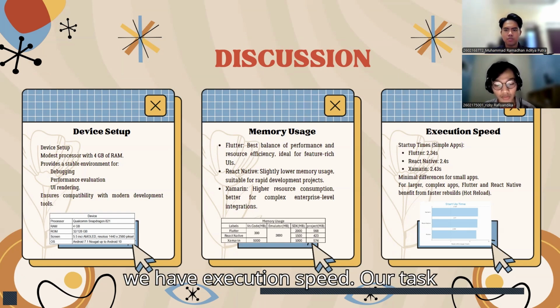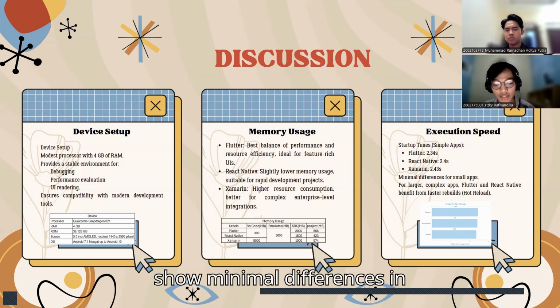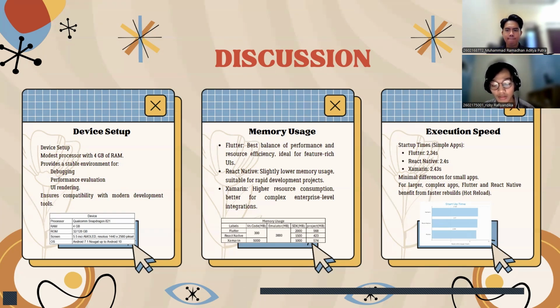And we have execution speed. Our tasks show minimal differences in setup time among the frameworks. Flutter took 2.34 seconds, React Native took 2.4 seconds, and Xamarin took 2.43 seconds.